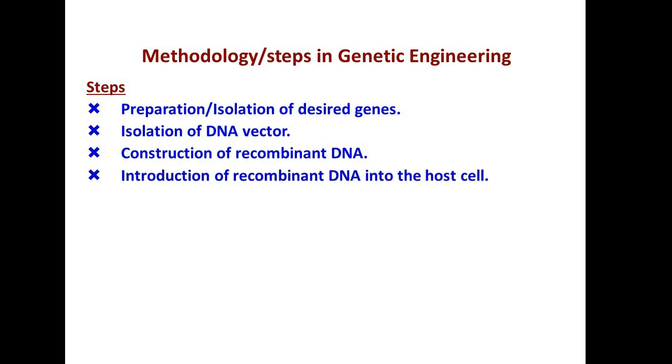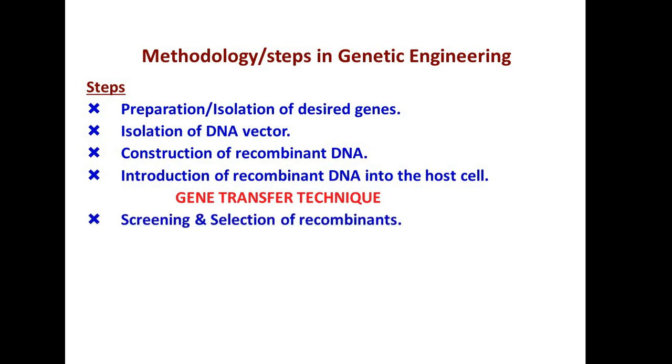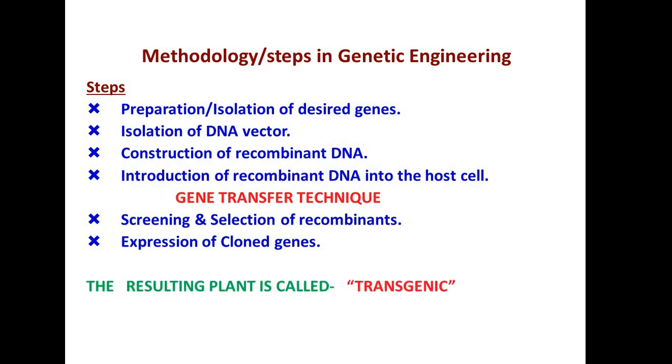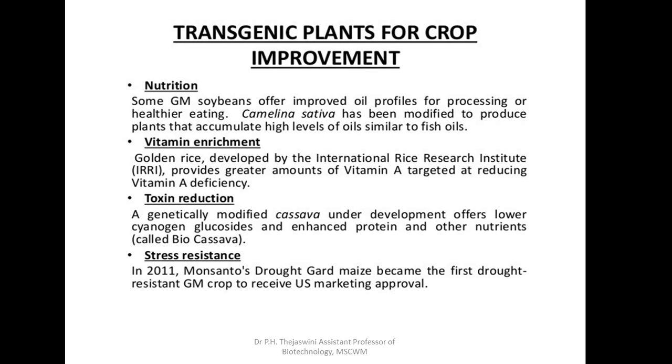Then this recombinant DNA is introduced into the host cell, that is the recipient cell, by the technique called gene transfer technique. Later, after the transfer of the gene, the cells are screened and then selected for the recombinant. Later, the cloned gene, that is the gene of our interest, is checked and intentionally expressed in the host plant. The resulting plant, after all these steps of genetic engineering, is called a transgenic.